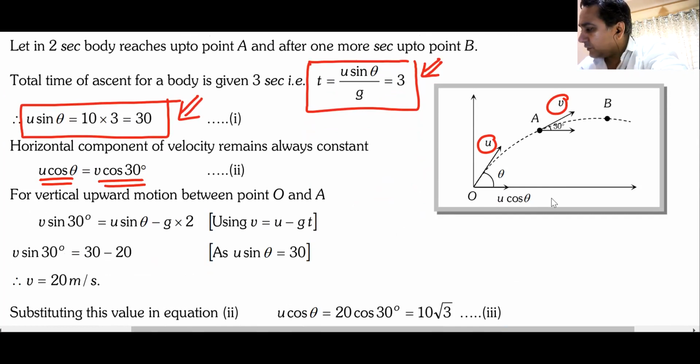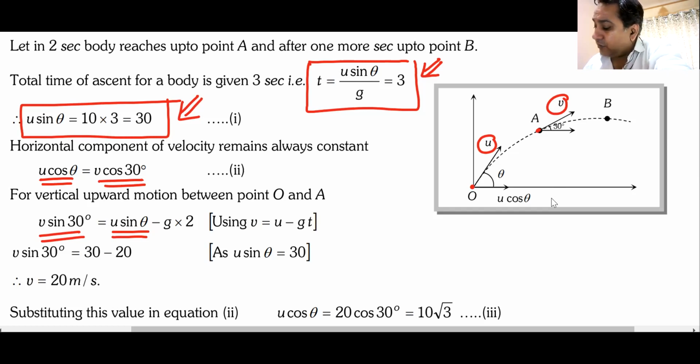Now, between O to A in 2 seconds, the vertical component, which was u sine theta, has now become v sine 30. U sine theta has become v sine 30.